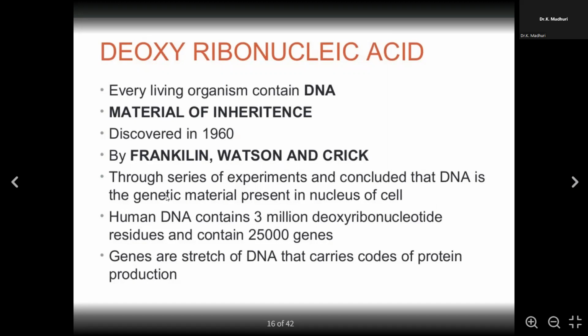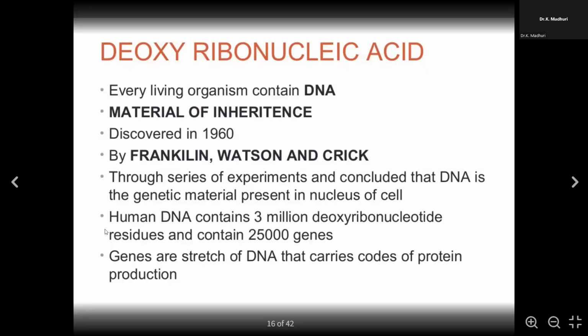And as you can see, the human DNA contains almost 3 million deoxyribonucleotide residues and around 25,000 genes. As I mentioned again, the DNA of one cell of a human being, if we take and measure it, comes up to 2 meters in length. So these genes are stretched on the DNA, which carries the codes of protein production.